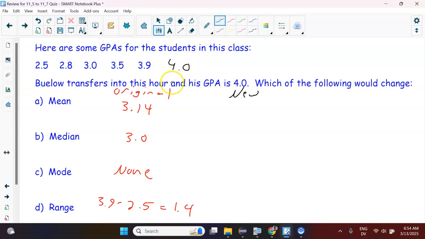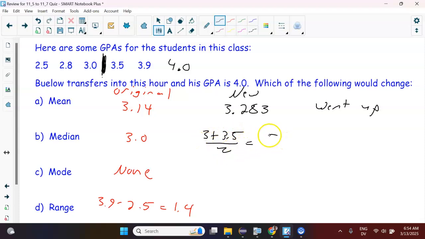So if we put a 4 here, now add them all up and divide by 6. Okay, so now we have 3.283 about. So this one went up, not surprisingly, right? Like 4 was bigger than the old one, so our average got higher. The median, I think, is also going to change. It's going to go up because now we have 6 numbers, so our median falls right there. So you basically do 3 plus 3.5 divided by 2. And that gives you 3.25, so that went up again.